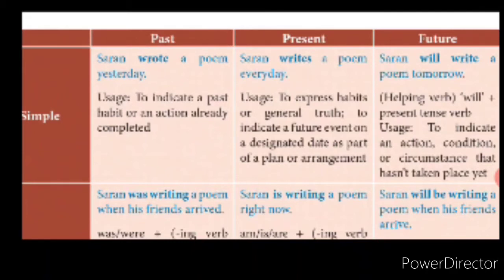So the past form of the verbs will be used in the sentence. And where will you use the simple past tense? To indicate a past habit or an action already completed. Whenever you are mentioning a past habit, or talking about an action that is already completed, you will use simple past tense.